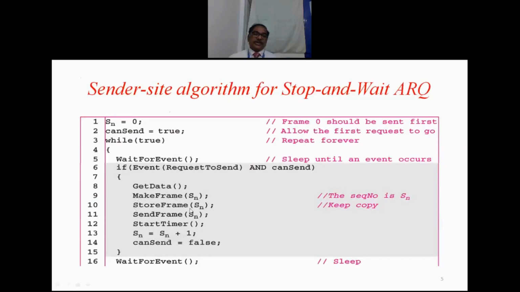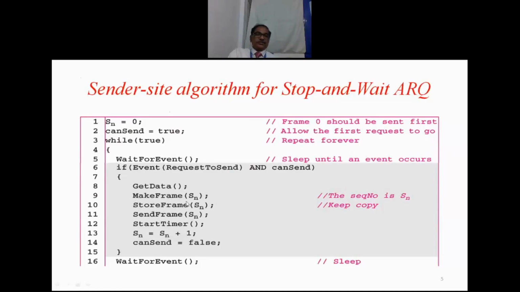Then store that frame, because if the receiver says it was not received properly, there are any errors, then the same frame is to be transmitted again. So that is the purpose.